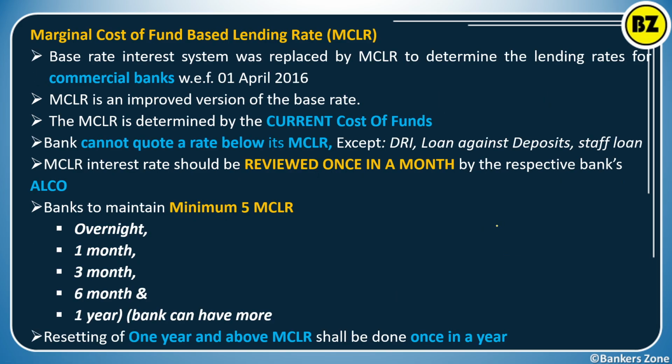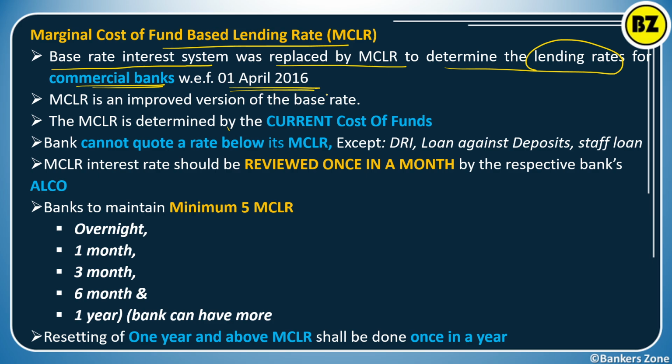Okay, now let's discuss in detail. MCLR stands for the marginal cost of fund based lending rate. The base rate interest system was replaced by MCLR to determine the lending rate for commercial banks with effect from 1st April 2016. The MCLR is an improved version of the base rate. Simply, it is an improved version of the base rate.